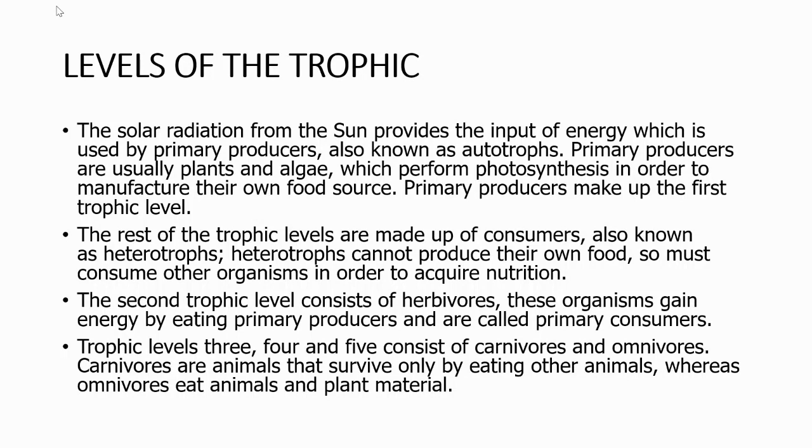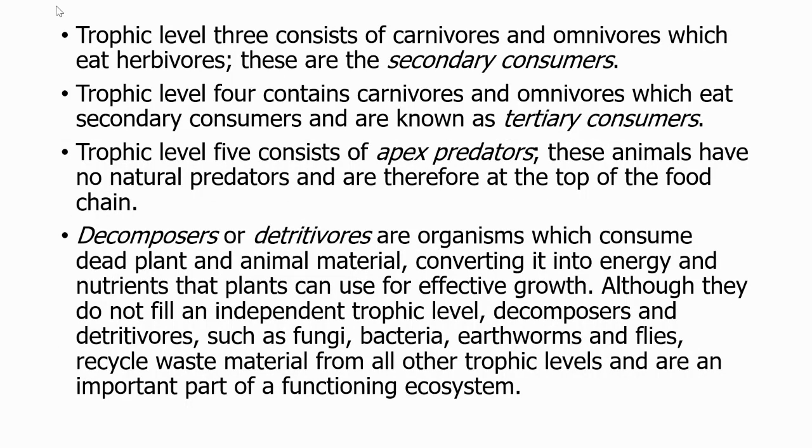The second trophic level consists of herbivores. These organisms gain energy by eating primary producers and are called primary consumers. Trophic levels 3, 4, and 5 consist of carnivores and omnivores. Carnivores are animals that survive only by eating other animals, whereas omnivores eat animals and plant materials.